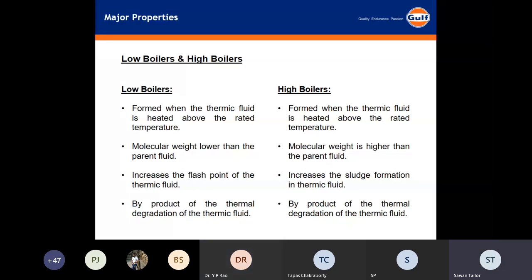No, sir. My idea was to compare the same fluid for all three properties, the parent fluid, what is high boilers in that parent fluid and low boilers in that. I'll cross check. I'll go through once again and correct all this. Okay. And you also, Savan, speak to Sanjay Kumar. Okay, sir.